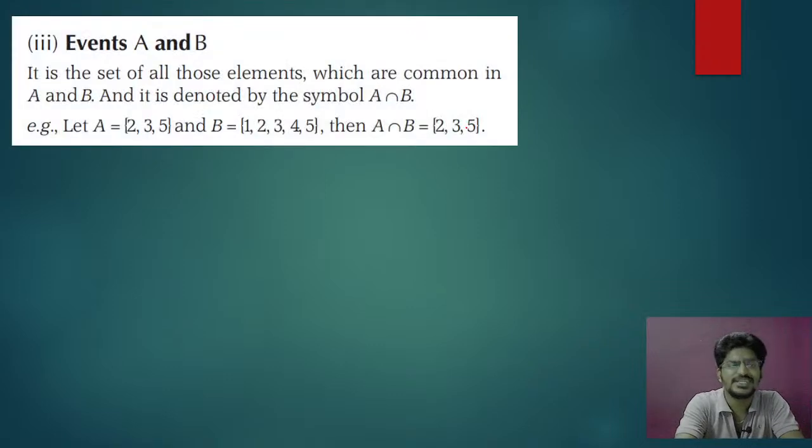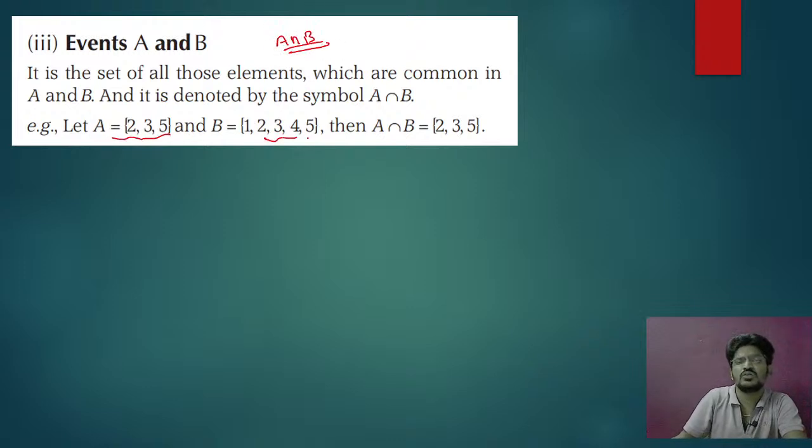We can go for the next, that is event A and B. Event A and B means intersection, the intersection of two events. You can see the example: 2, 3, 5 is your intersection of the two events.